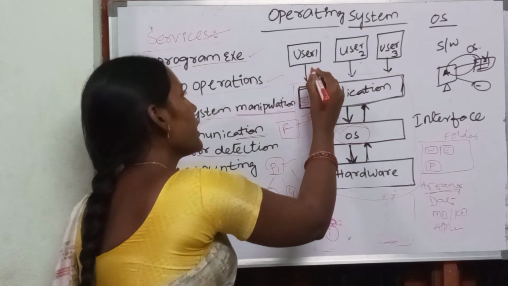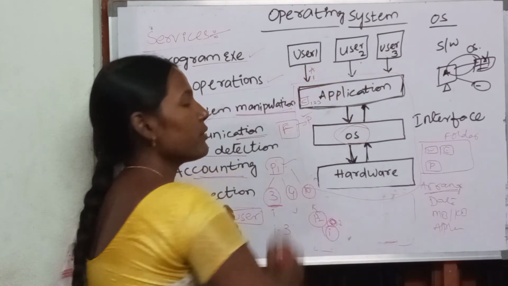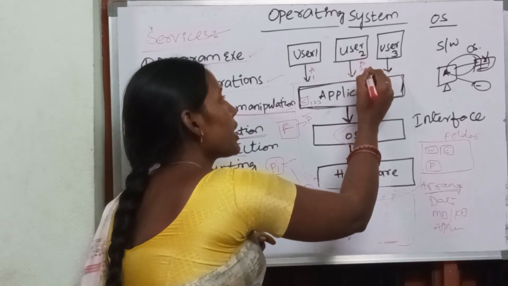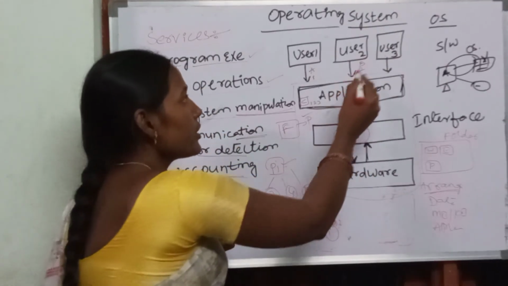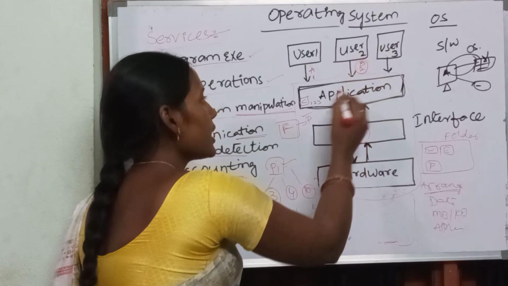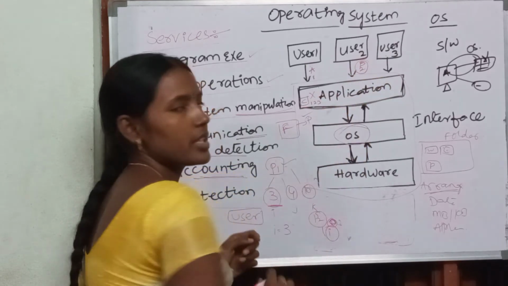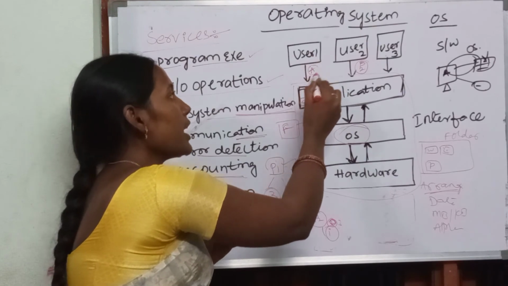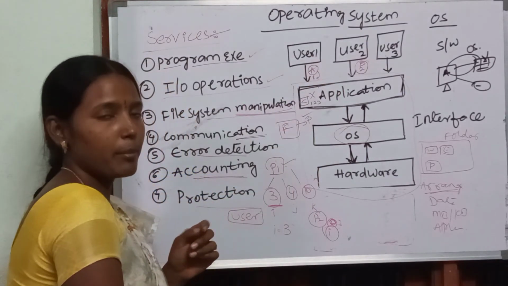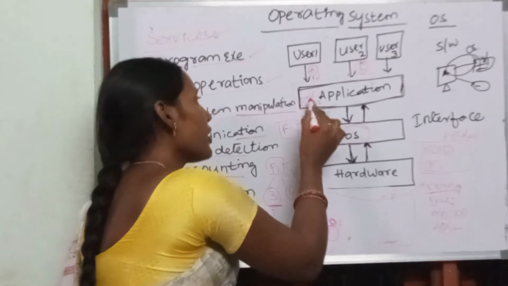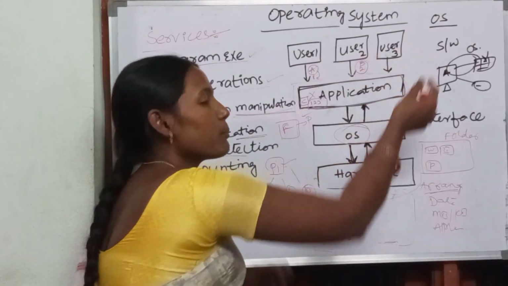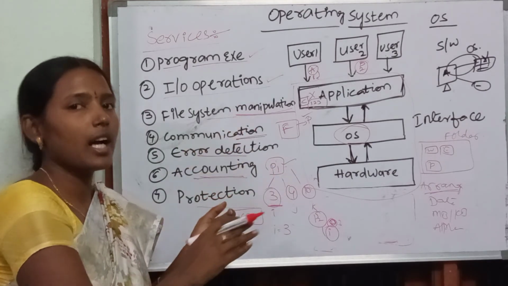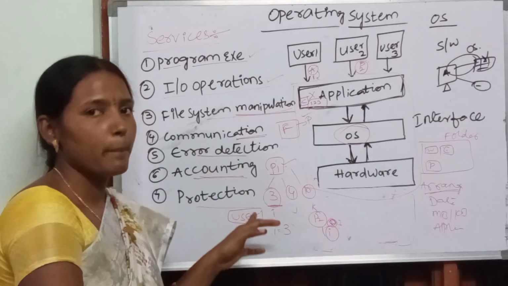User 1 may set the password as A and the number 1. Next, user 2 saves with the name B and the number 2 as password. So the user with B and 2 cannot see these files 1, 2, 3, because these are the files related to username A and password 1. That means protection is given for your files if there are multiple users. One user's files cannot be seen by other users. That we call protection.